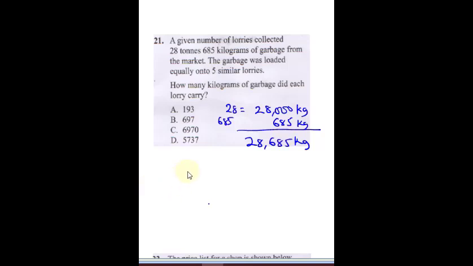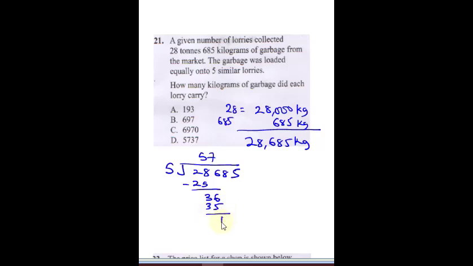So we are going to do division for 5 into 28,685. So to get the value, 5 into 28 is going to give us 5. 5 times 5 is 25. You do your subtraction, you get your 3, you bring down 6. 5 into 36 is going to be 7. 5 times 7 is 35.